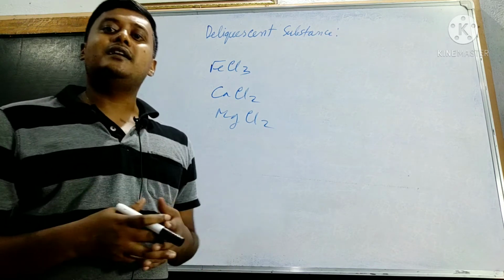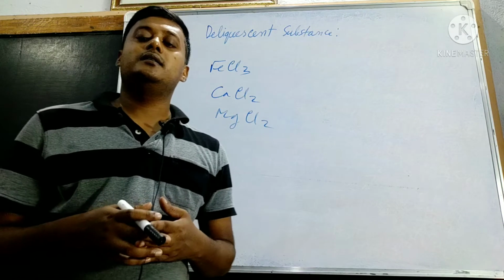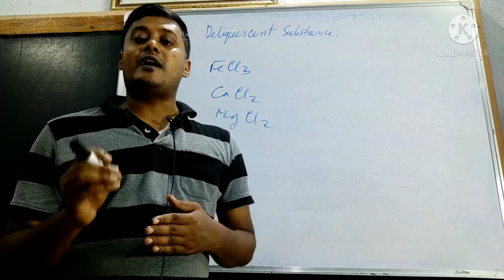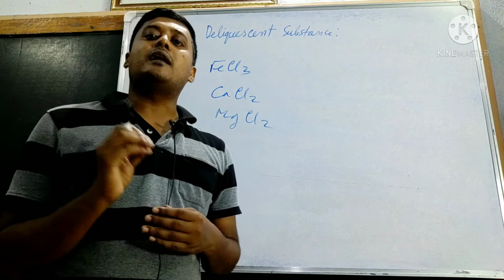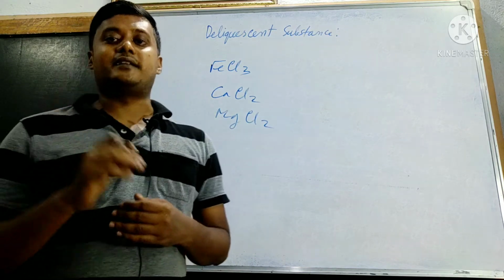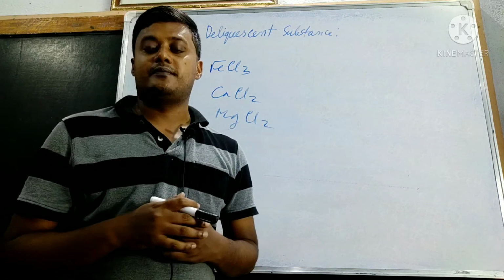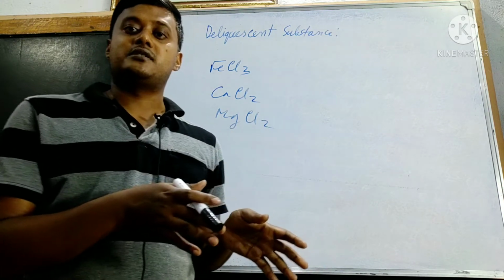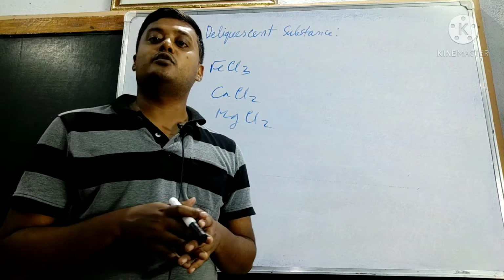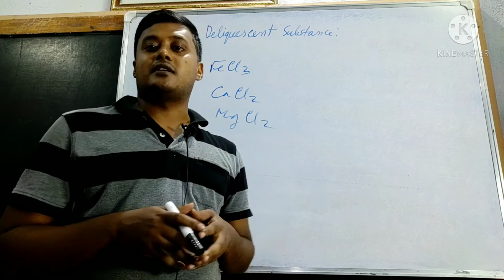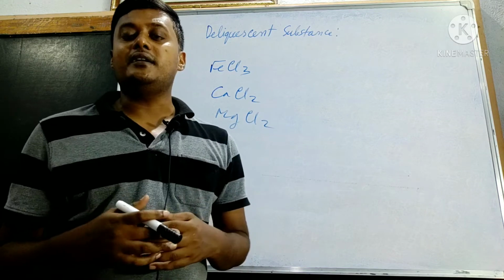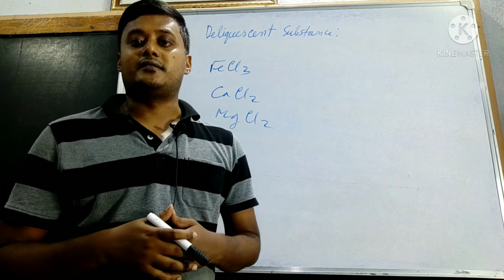Commercially available NaCl contains a very small amount of CaCl2 and MgCl2 as impurities. NaCl is not deliquescent, but these impurities, calcium chloride and magnesium chloride, are deliquescent substances. That's why NaCl becomes watery in the rainy season.